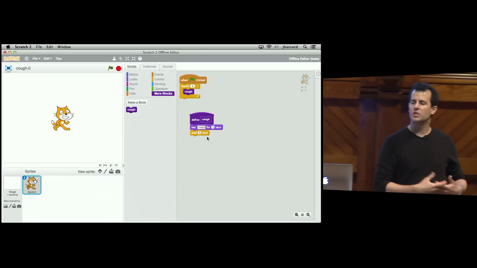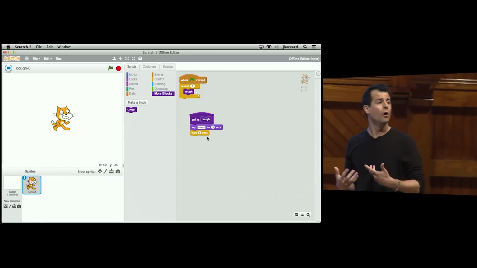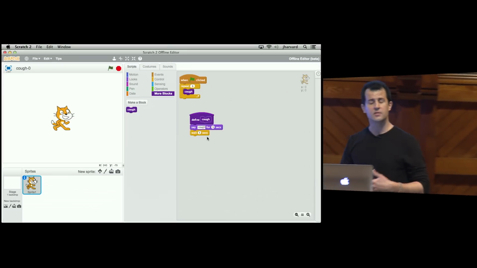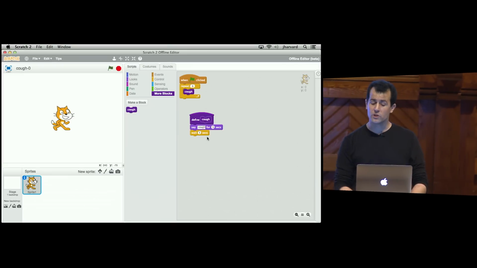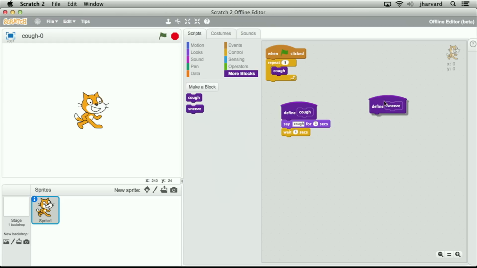But now suppose that I decided I don't want this cat just to cough. I want him to be able to sneeze as well. Well, how could we go about implementing sneeze? Well, I could pretty much do the same thing, right? I could make another block. I could call this sneeze, click OK. Then over here, I could actually have, let me duplicate this. And there's where you should feel like you're probably not doing something in the best way.